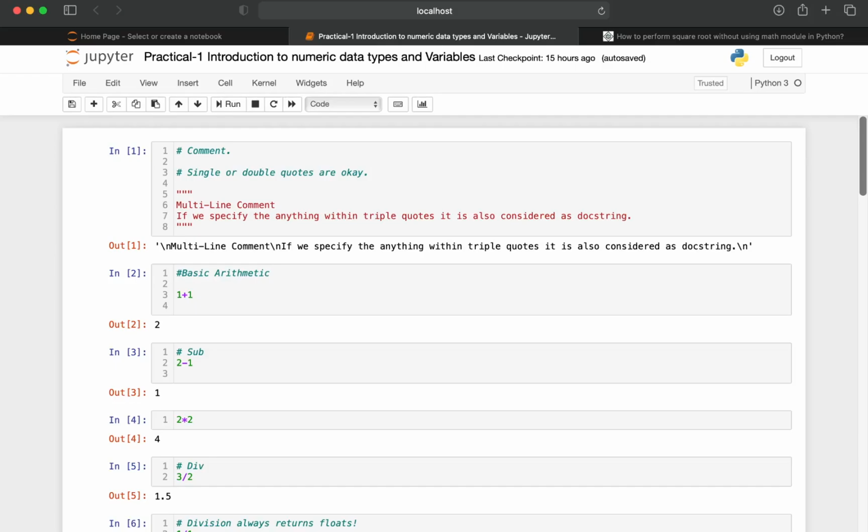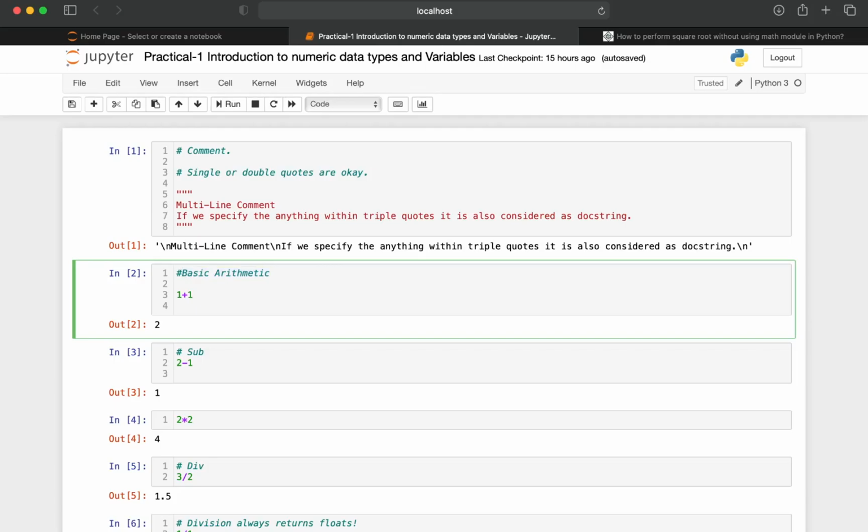If, for example, you want to comment a single line which you have written, let us consider we have written here the comment "basic arithmetic" in a single line, and we have commented it using a hashtag. In single line comments, our single lines are commented using a hashtag. What this tells is that we are performing an arithmetic addition operation on these two numbers, 1 and 1, in order to get a result of 2.